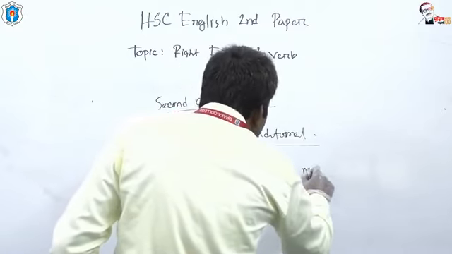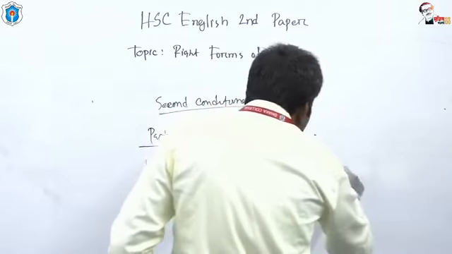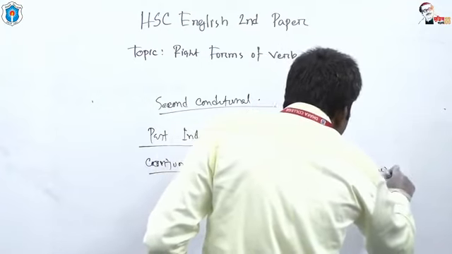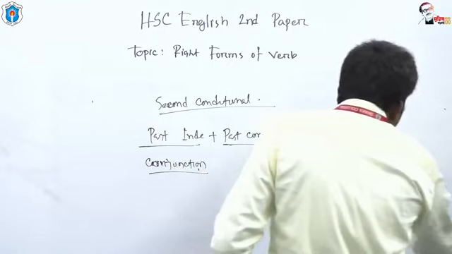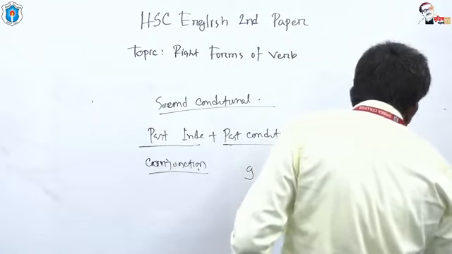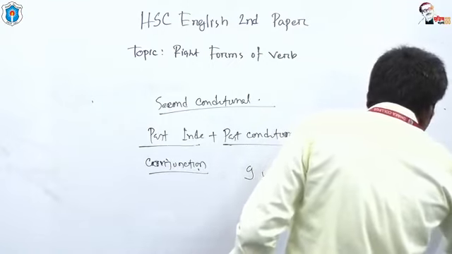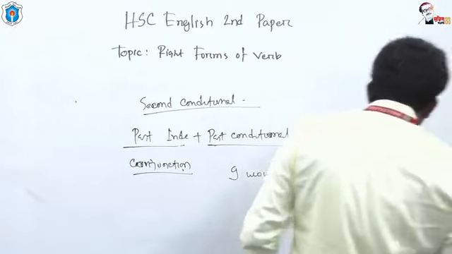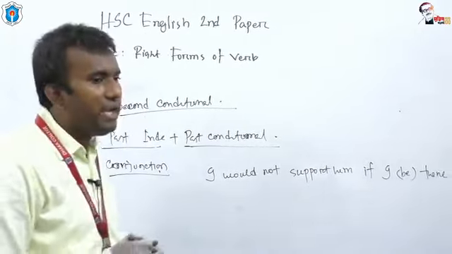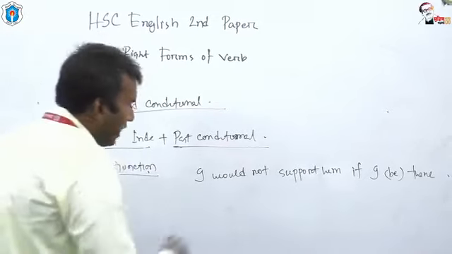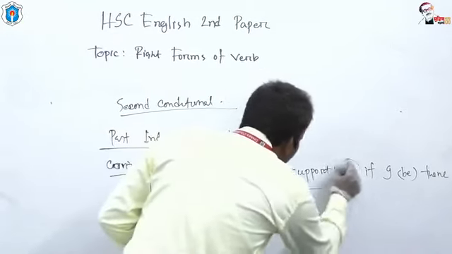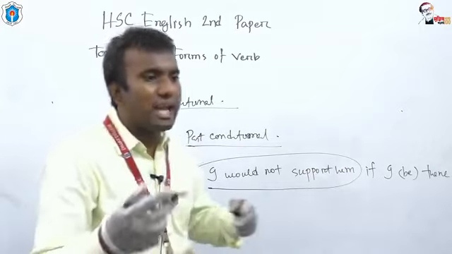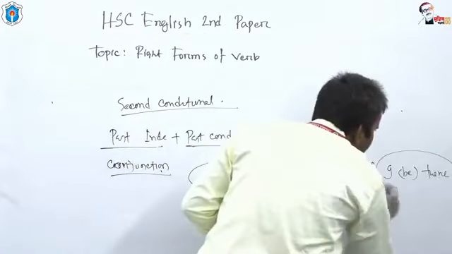I would not support him if I be there. If I be there, look at, I would not support him. This is past conditional. So what is left? Past indefinite is left.